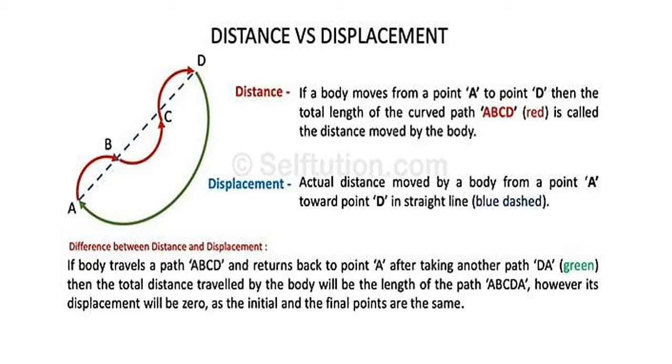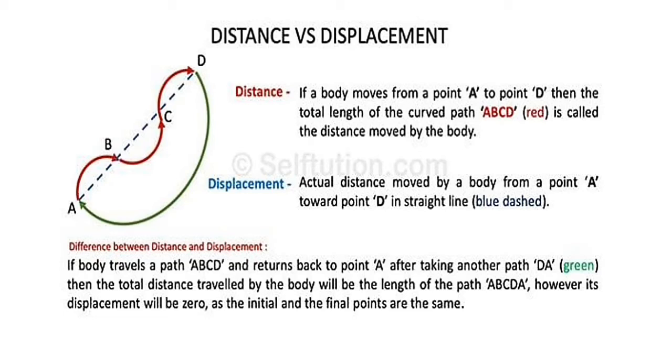So the basic difference between distance and displacement is shown in the given figure. An object can travel from A to D via B and C. The overall red and green line shows the distance of that object's travel, and the dotted line shows the displacement of that object from A, B, C to D. That is the basic difference between distance and displacement.